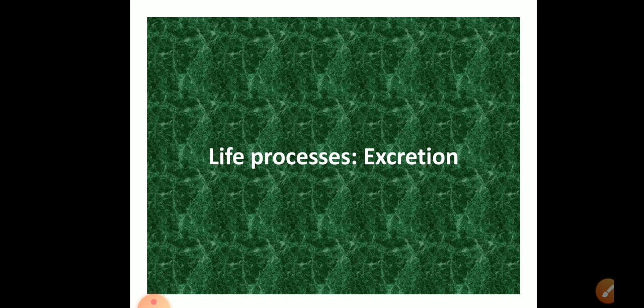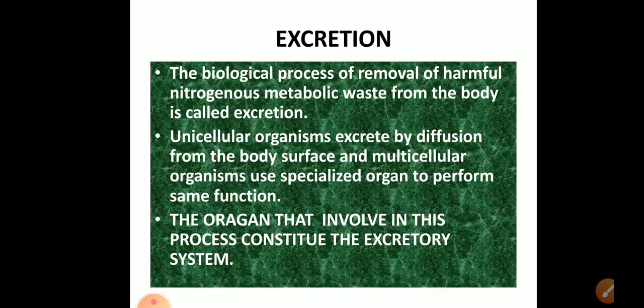Now, we all know that there are a number of waste products which are formed in our body during the process of metabolism. For example, carbon dioxide and water are produced in the process of respiration, and these products are released out from the body. And in the metabolism of protein, some nitrogenous waste like urea and uric acid are produced in the animal body. These toxic substances are very harmful, so it is necessary to remove them as early as possible.